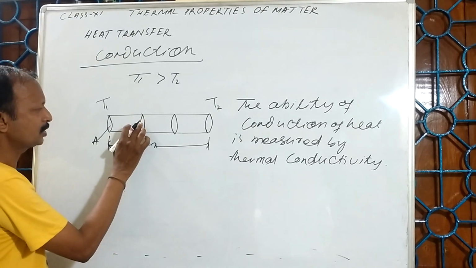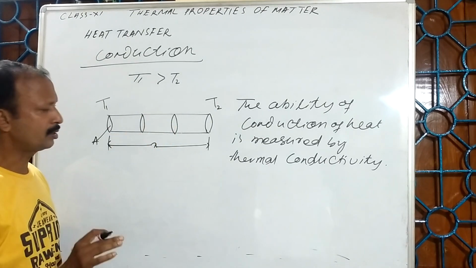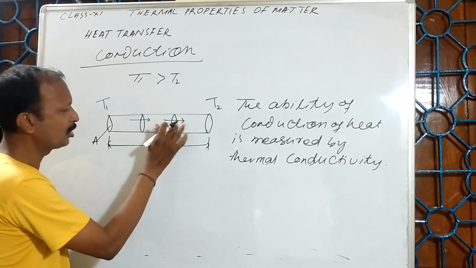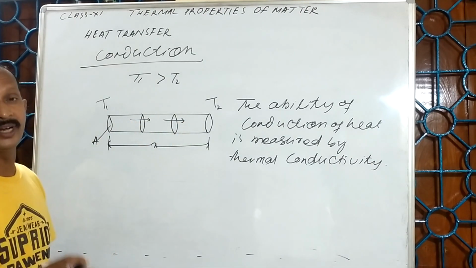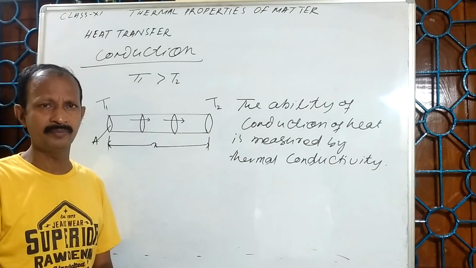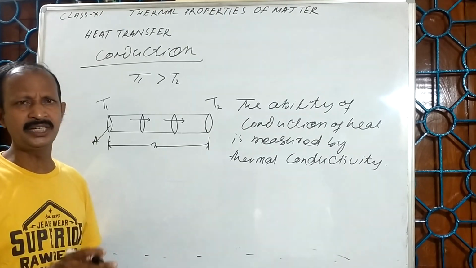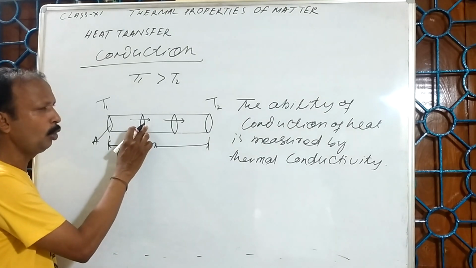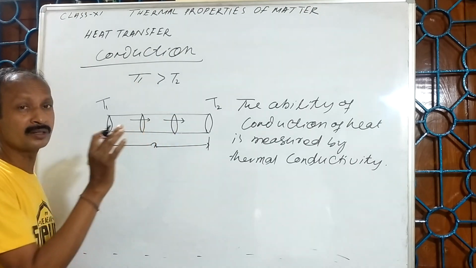This is the area of cross section, this is the area of cross section. How much heat is flowing through this point? The same amount of heat is flowing through this point. I want to say that after sufficient time a steady state is reached where the same amount of heat flows per second through any cross section.